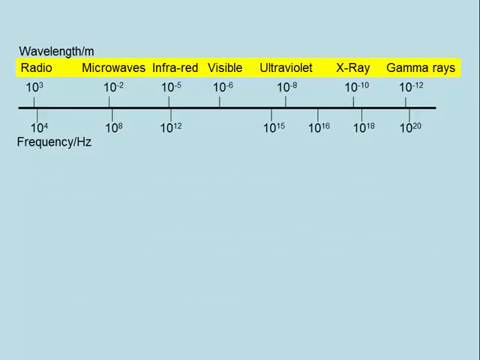Here we have a chart giving the whole of the electromagnetic spectrum in order of wavelength and frequency. Radio waves with a wavelength of around 10 to the 3 meters, 1,000 meters or a kilometer, and a frequency of 10 to the 4 or 10,000 hertz, 10,000 cycles per second. Going along, eventually we get to gamma rays with the shortest wavelength, around 10 to the minus 12 of a meter, which is around 100 times smaller than an atom, to a frequency of 10 to the 20 hertz, one with 20 noughts after it, cycles per second.